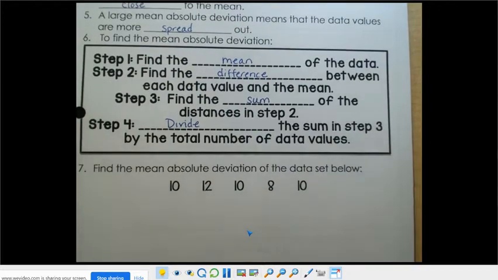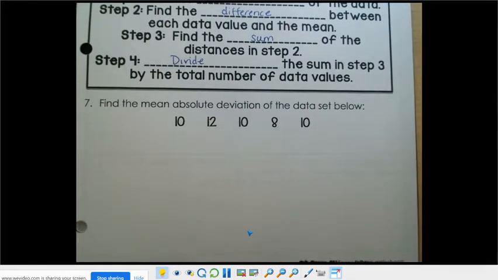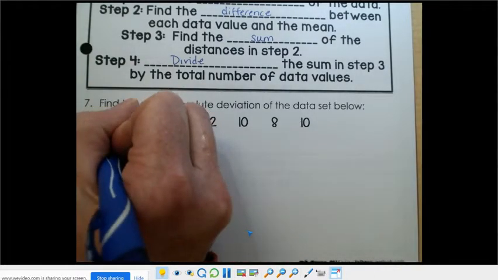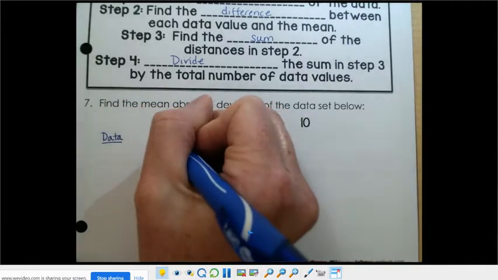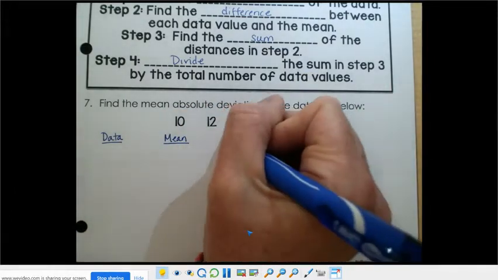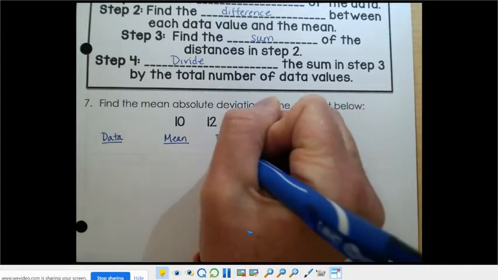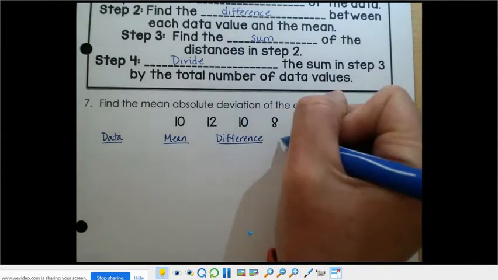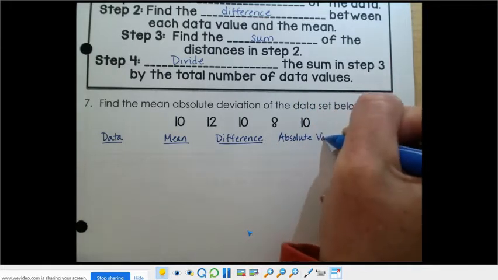So we have an example down here at the bottom. Find the mean absolute deviation of the data set below. The first thing I like to do if I don't have a table is make one. So I'm going to do 4 separate columns. My first column is going to be my data. My second will be my mean. The third one will be my difference. And then my final column is my absolute value.